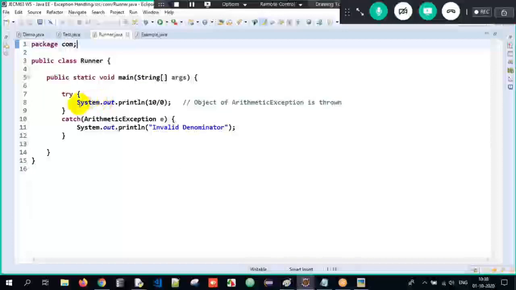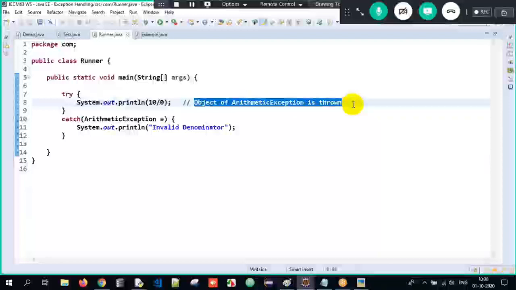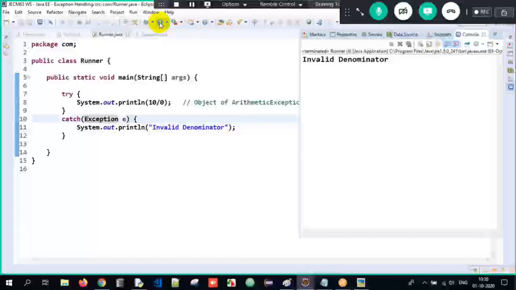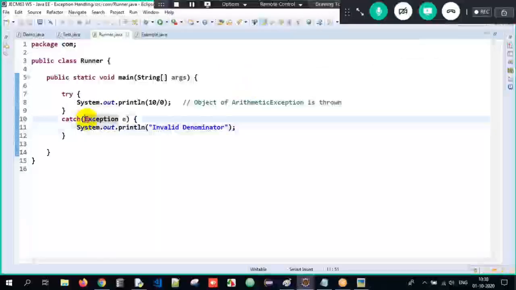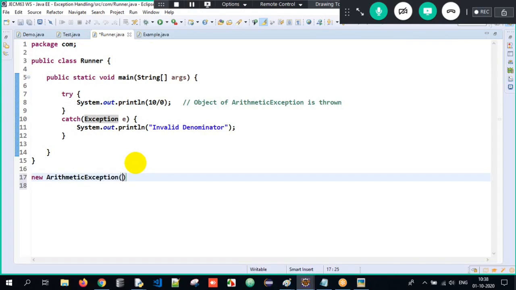Only specific types of exceptions could be handled. Okay, see 10 divided by 0 here. What will happen internally? An object of arithmetic exception is created and that object is thrown, and that is caught by the arithmetic exception here. Even if I write it as superclass exception handler over here, your program works fine. How? Because Exception is the supermost class in the exception hierarchy basically. So here we are throwing an object of arithmetic exception, meaning a new arithmetic exception object is thrown.